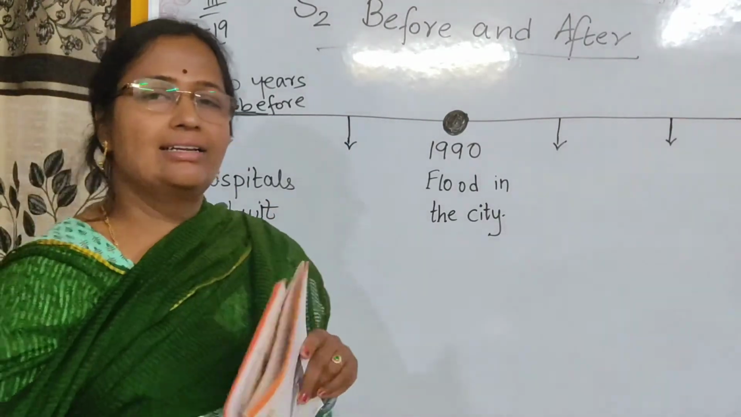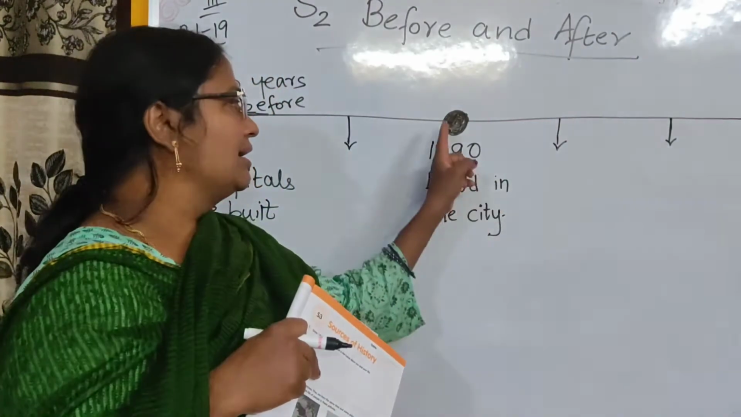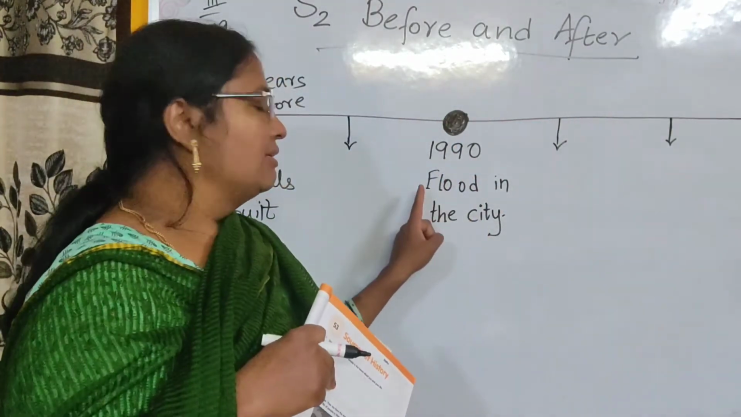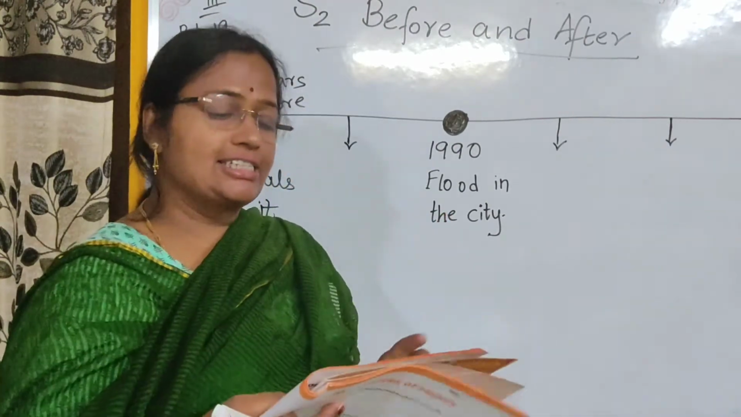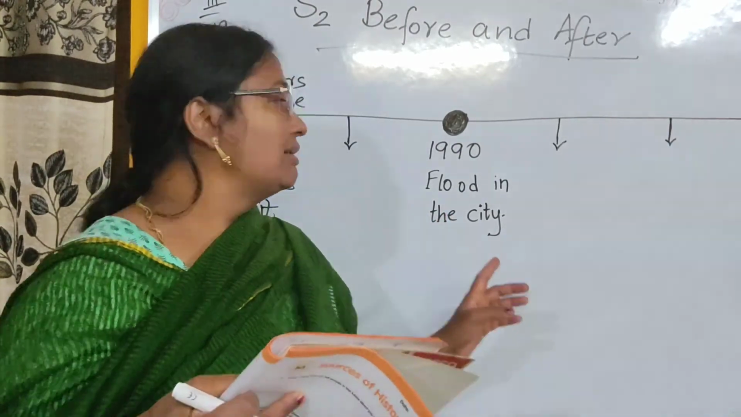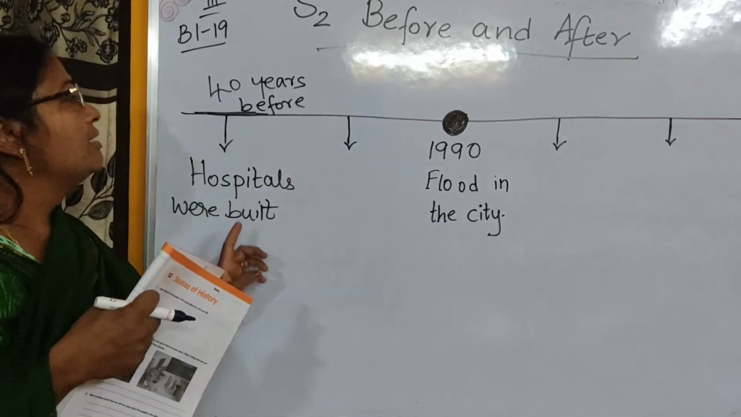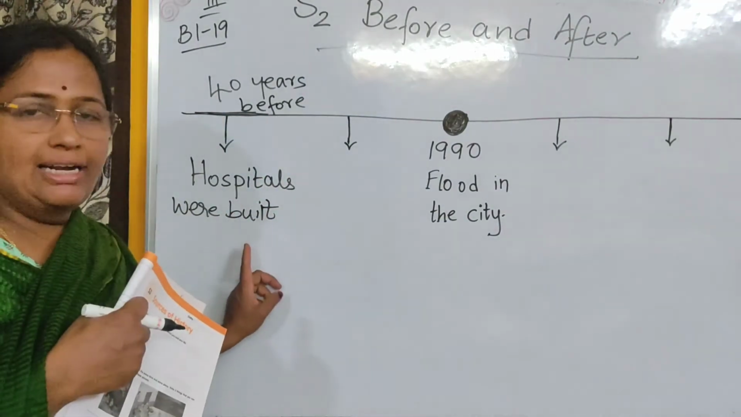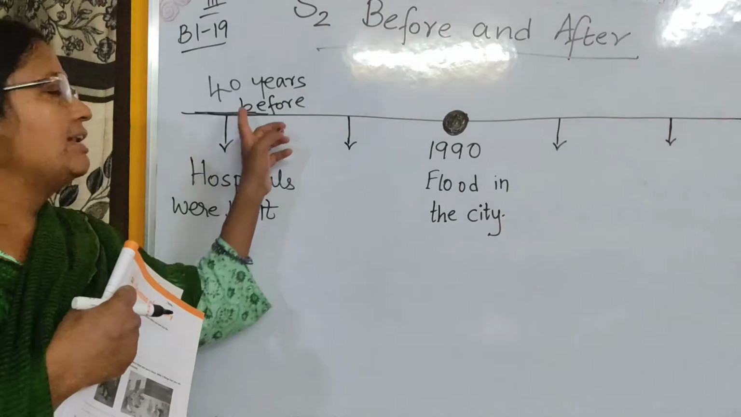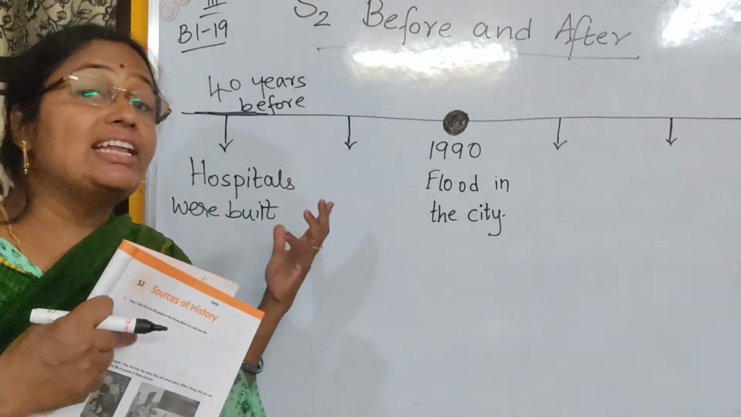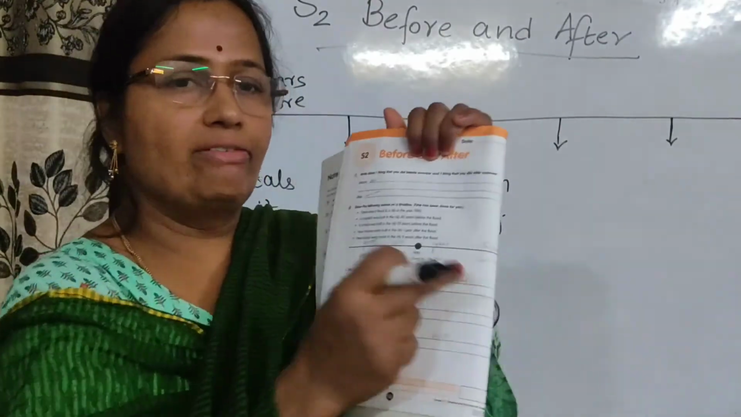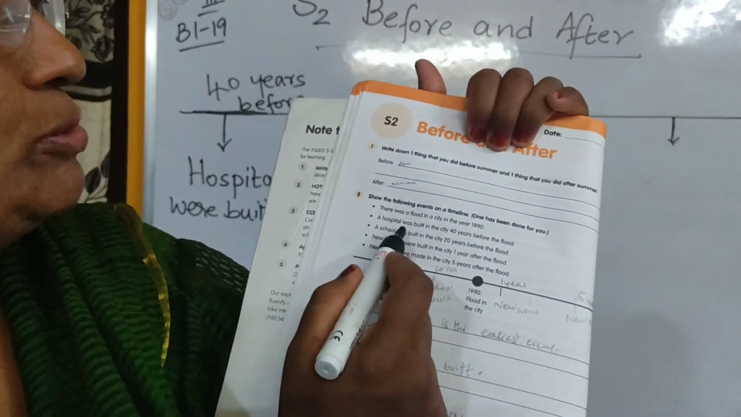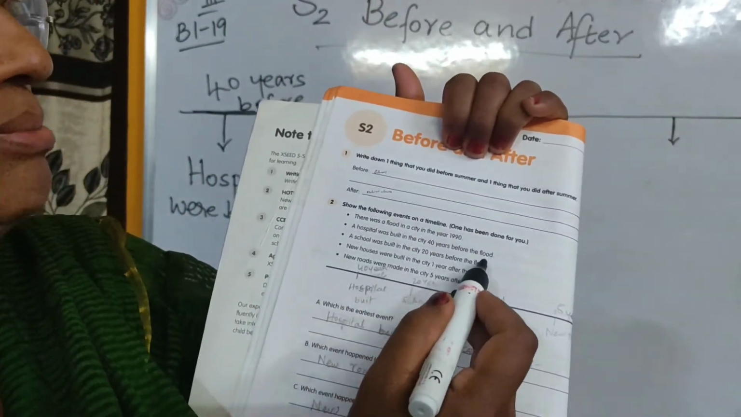Did you understand? This is the timeline. In the middle of this timeline, we have a very important event, that is the flood in the city. Then the next sentence is a hospital was built. So we are showing here when hospitals were built in the city. When were they built? 40 years before. From where are we writing this? This is mentioned in your worksheet. Okay, you can have a look at it. A hospital was built in the city 40 years before the flood.